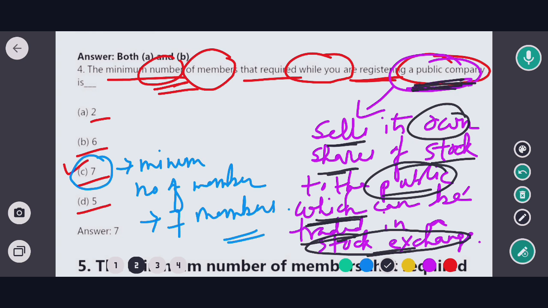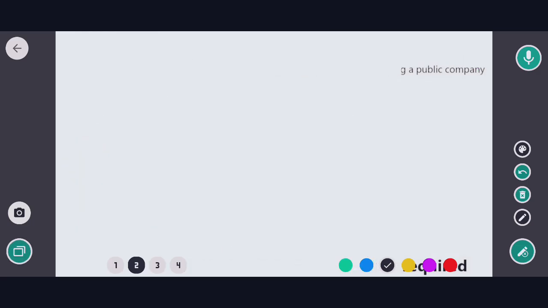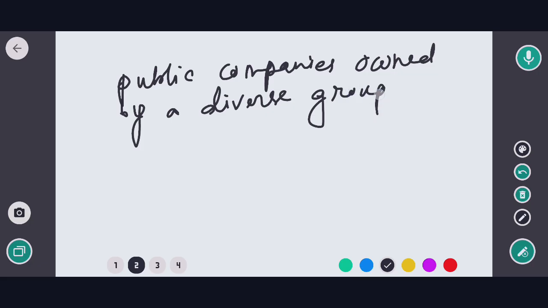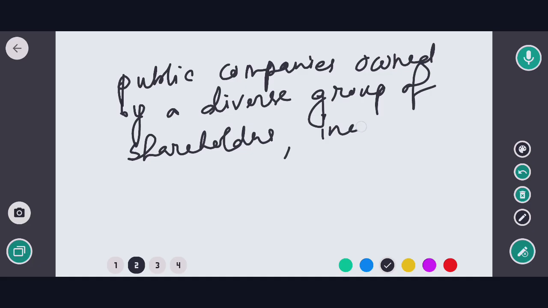ओके, so one more thing that you should remember, that public company is owned by a diverse group of shareholders including general public.